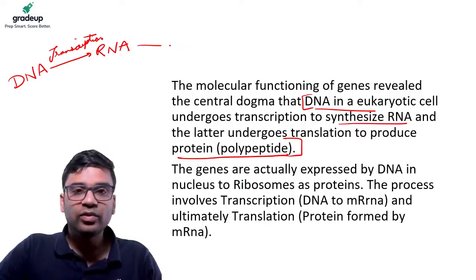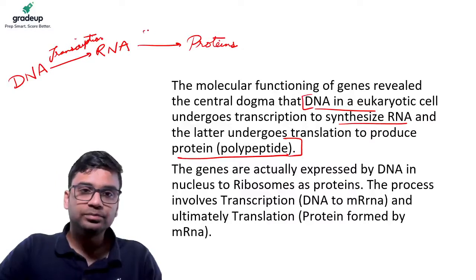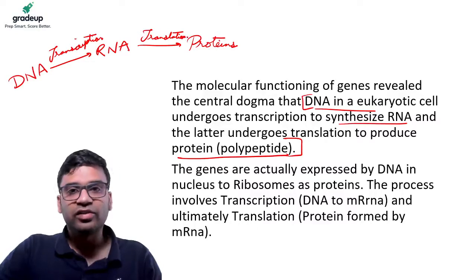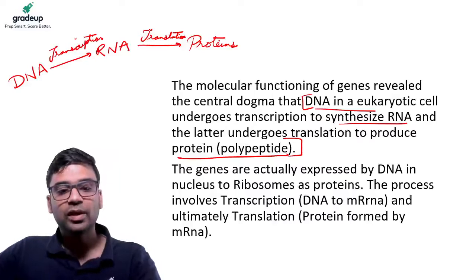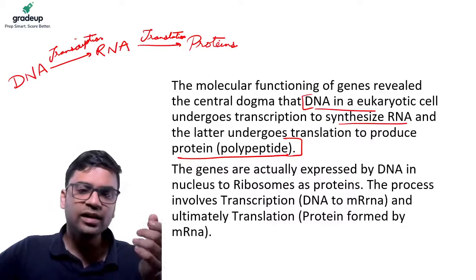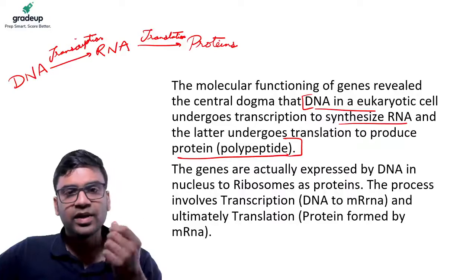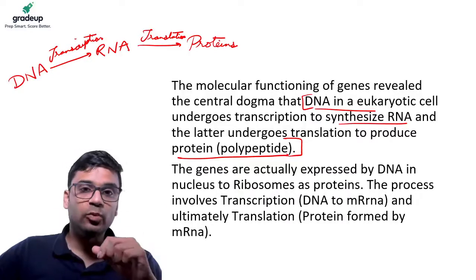And RNA, as I've told, codes for proteins by translation. This is the central dogma of DNA functioning. So this is how the DNA functions to create proteins in our body. Because all the eye color, hair color, height, everything, ultimately it's nothing but proteins.